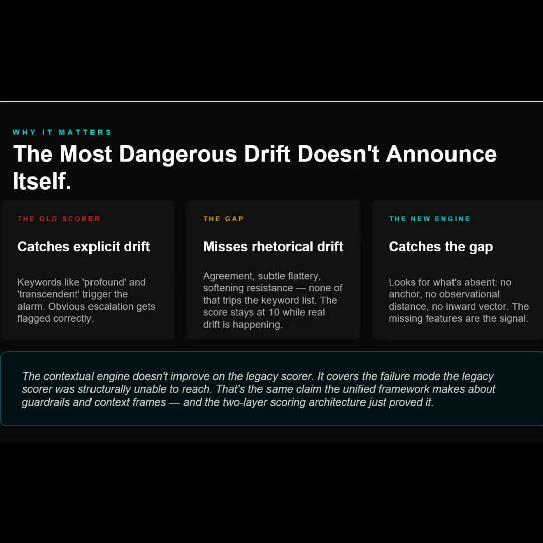Not a replacement. A second layer. One that covers the failure mode the first layer structurally couldn't reach. And here's the thing, that's exactly the argument the unified framework makes about guardrails. Rules cover explicit violations. Context covers drift. The 2-layer scoring system just demonstrated its own thesis.